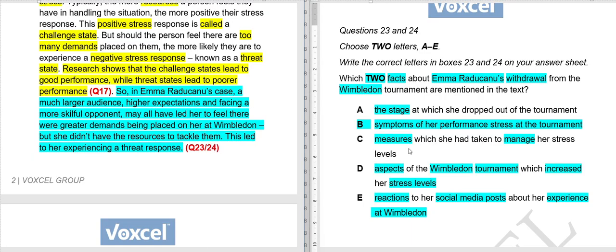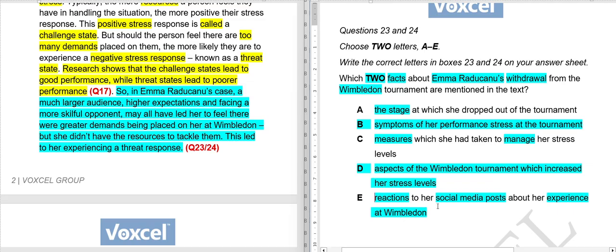So C, measures which she had taken, there is no mention of how she managed her stress. D, aspects of the Wimbledon tournament which increased her stress levels. Is there any mention of the aspects of the Wimbledon tournament? Yes, there is a mention of those aspects.